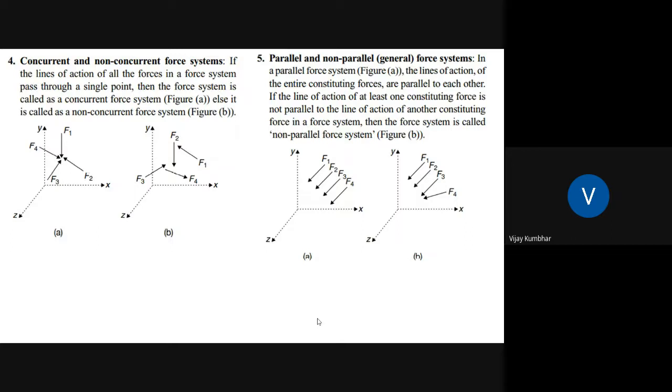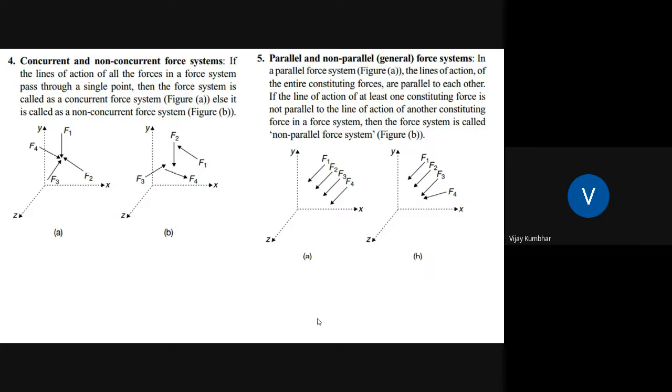forces. If you see in the first figure, F1, F2, F3 and F4 are parallel to each other. So this force system is called a parallel force system. And if you observe in the second diagram, F4 is in some inclined position. So this is the non-parallel force system.